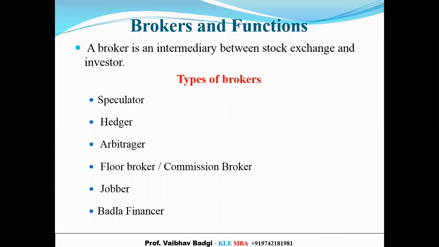Any broker is not allowed to purchase shares in his name and then transfer them to another person's name. That is not permitted. But if you are a jobber, and specifically if you are working in BSE, then you are allowed to purchase shares in your name first, and then transfer the shares to your retail investor at a certain margin that the jobber decides. So that is what we call a jobber.